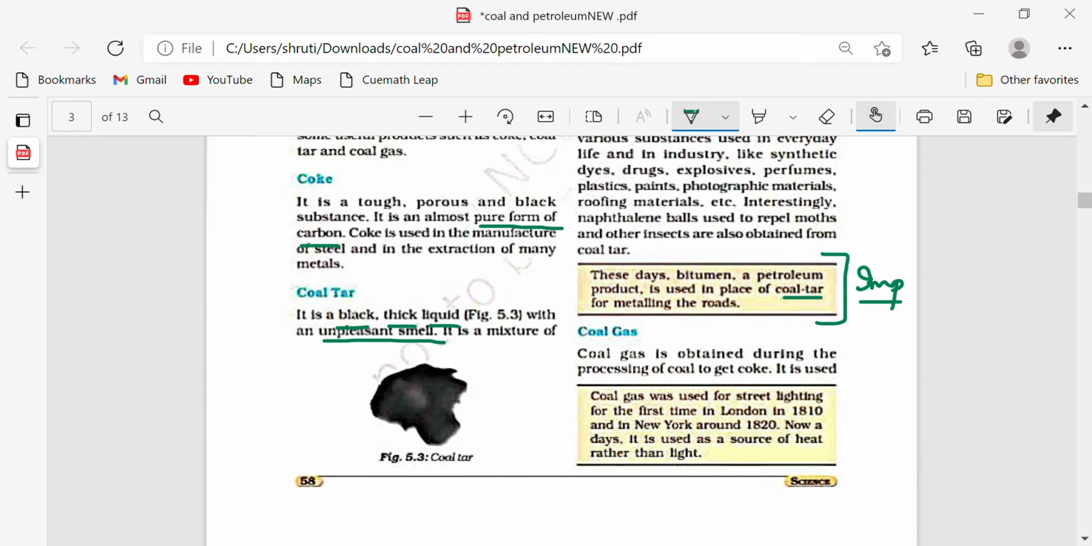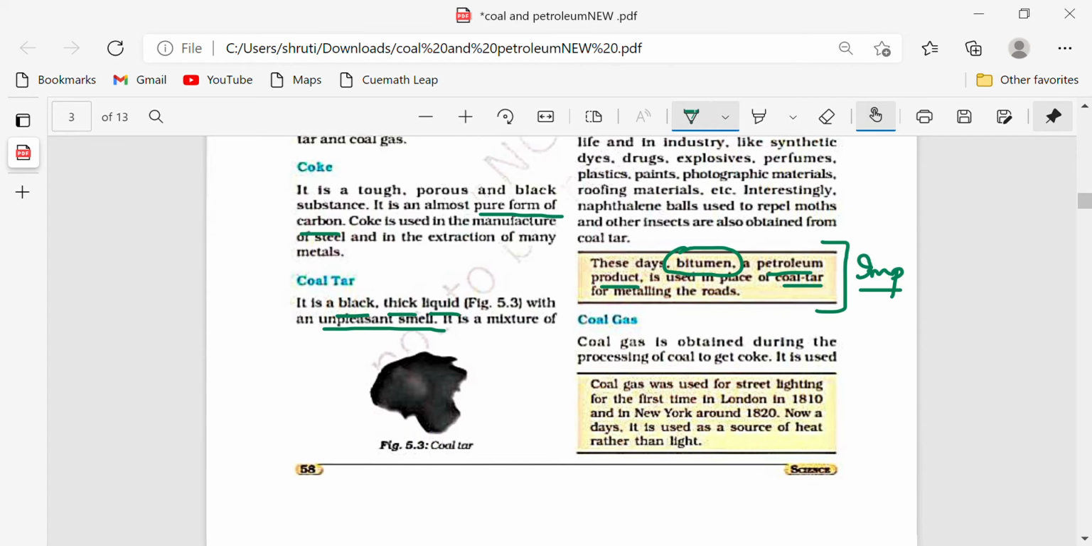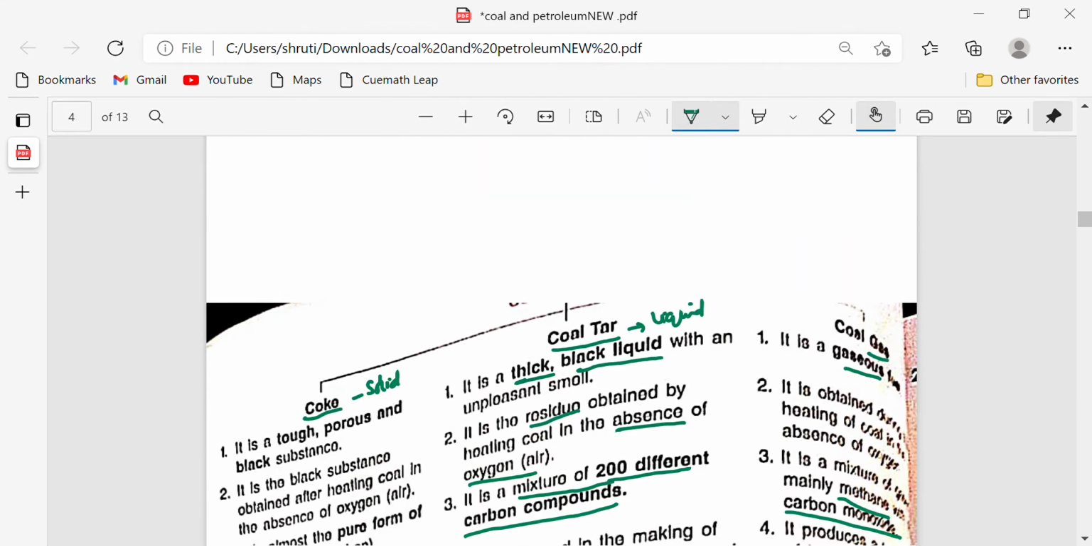But nowadays, what happens? We are using bitumen, and this is a petroleum product. It is not a coal product. Okay. Now coal gas, it is a gaseous form. Coal gas was used for street lighting for the first time in London in 1810 and in New York around 1820. Nowadays, it is used as a source of heat rather than light. So that means coal gas produces a good amount of heat.